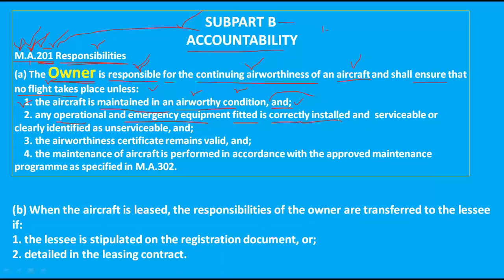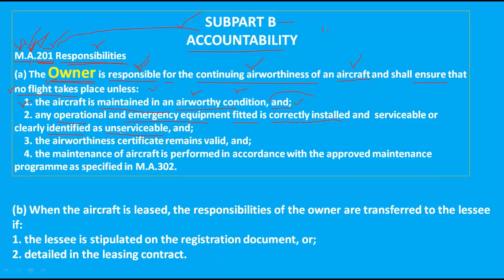If any equipment is not working properly, that means it is unserviceable. If any equipment is unserviceable and it is not identified, then it is not permitted to fly that aircraft. This is the responsibility of the owner.